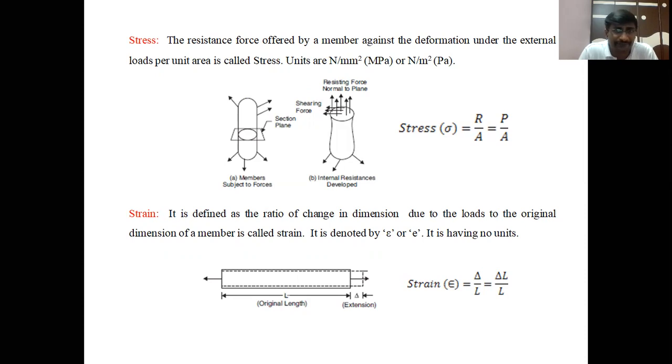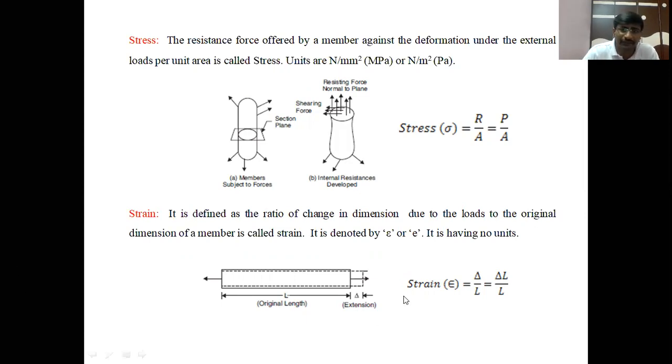When we apply a load on a member, the member opposes that force in the opposite direction. That means the member develops internal forces opposite to the external loads. Those opposite forces are called resistance forces. The resistance force offered by the material per unit area is called the stress. The units for stress are megapascal or pascal.